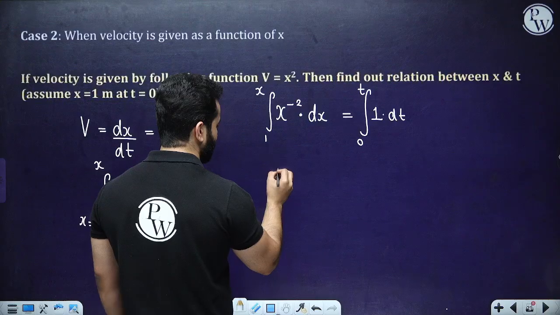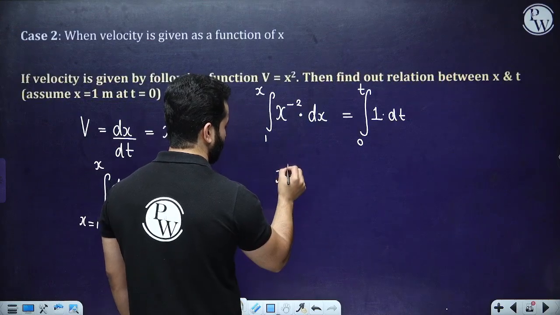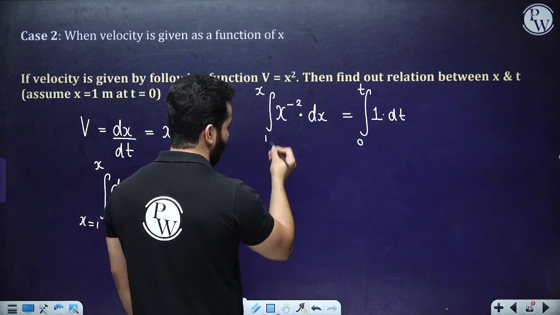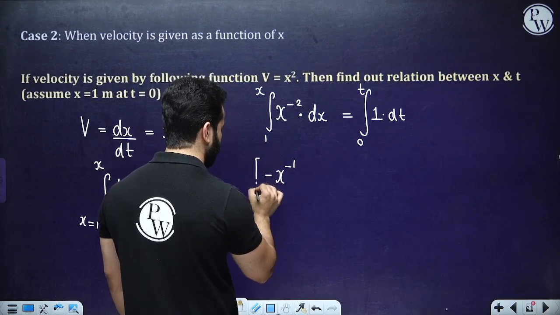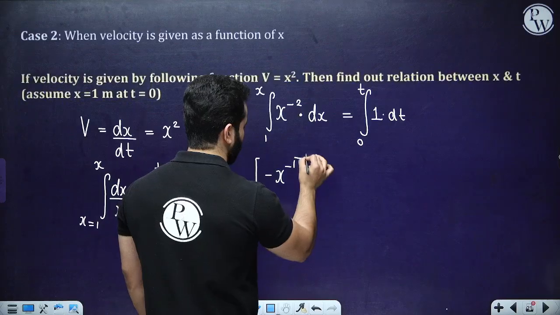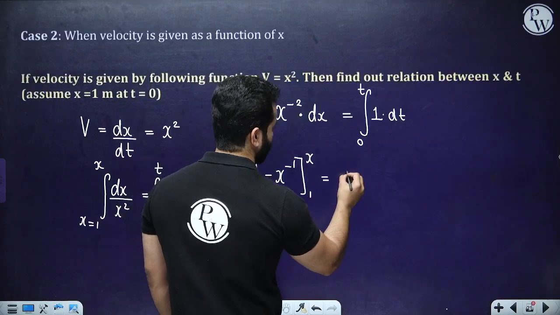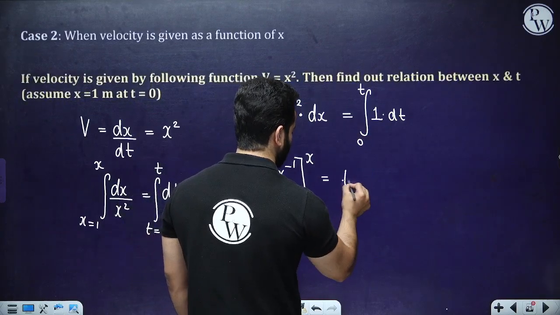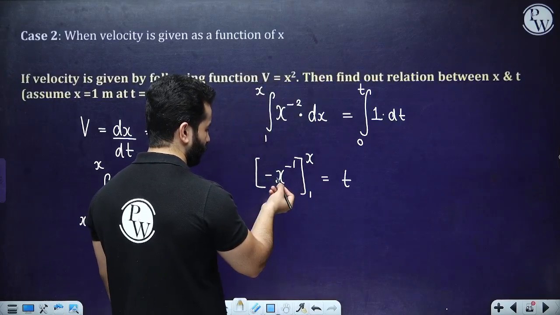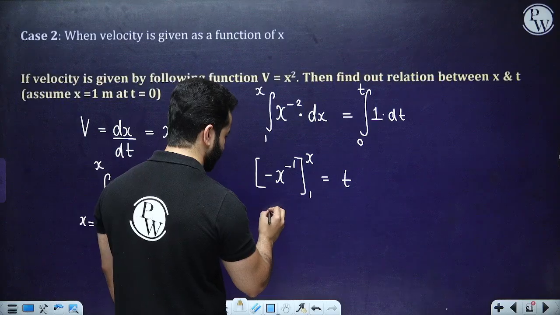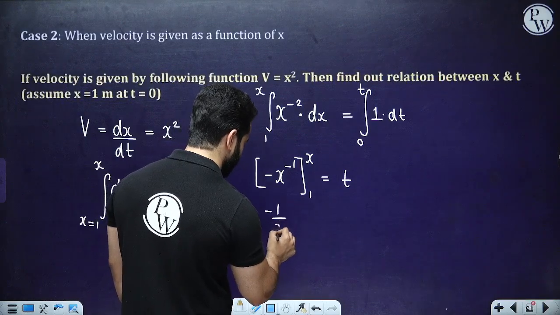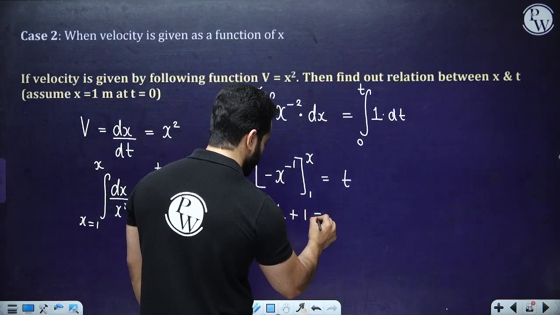So this would be minus 1 over x, and we write the same thing over here as well. So from 1 to x equals t, and substituting, it would be minus 1 over x, then plus 1, equals t.